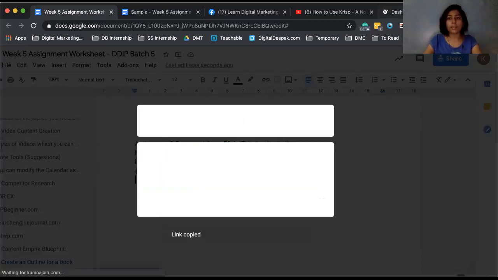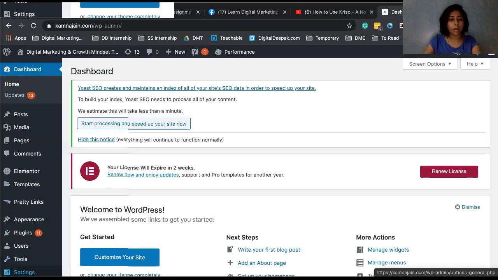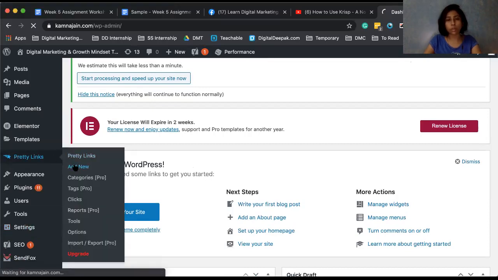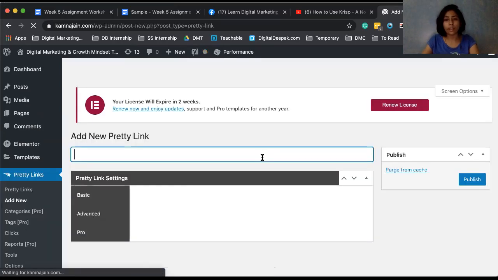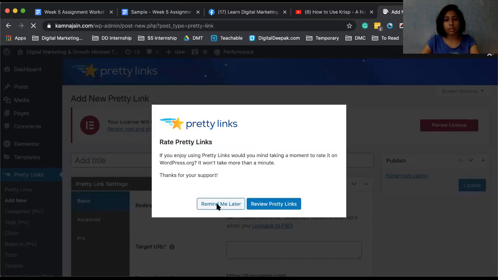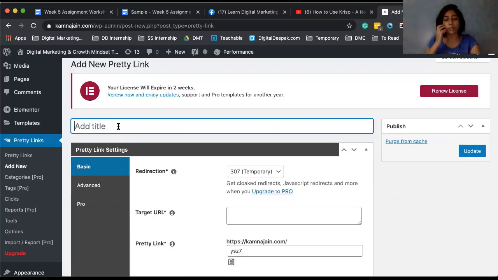So on my website, I have installed a plugin called Pretty Links. You can also install something called 301 Redirects. Pretty Links is something which people use more for affiliate marketing to track clicks and stuff like that. But right now, I'll just share this document with you in a different way so that you also learn something new and you can start using it for your website as well.